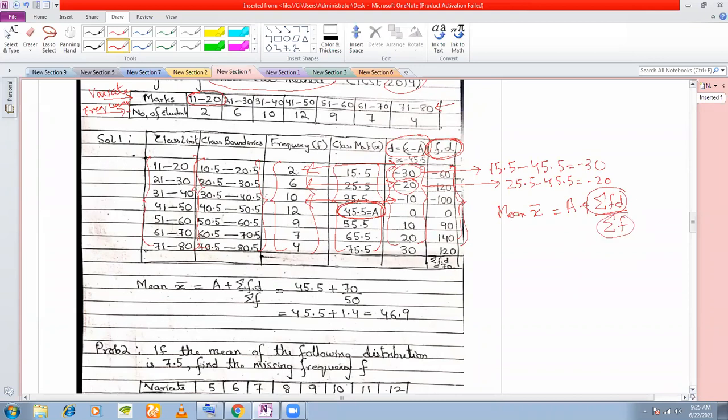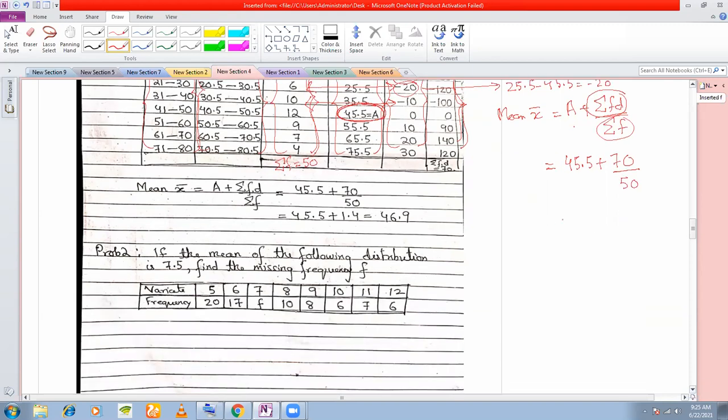Summation f you get by adding up the frequencies, and assumed mean you know. So you put the values here. Assumed mean is 45.5 plus summation fd we have got as 70, and summation f, that is the addition of the frequency column, where I did not write, summation f is equal to 50 here. So you'll get this to be 46.9, and that is your mean.